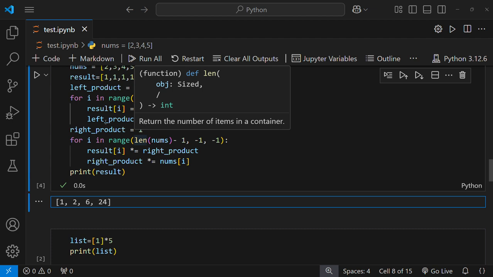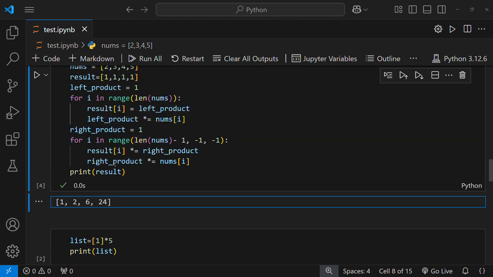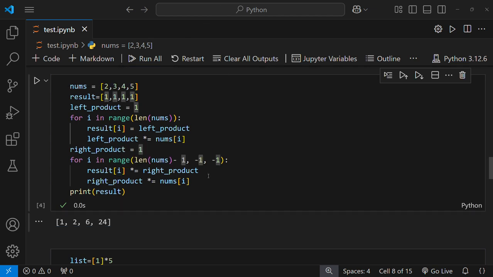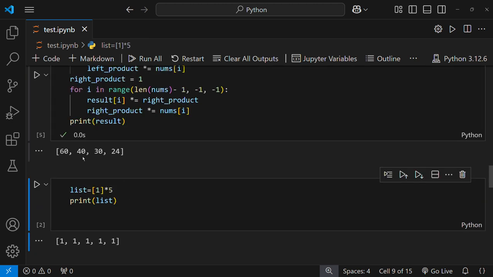What is nums[i]? Here nums[i] is 5. So in right product 5 is stored, and when the loop iterates a second time, that is going to multiply by 5. That is, the 6 is a multiplication of these elements, and we multiplied it by 5. So here our result is 30, and so on. So this is our result.